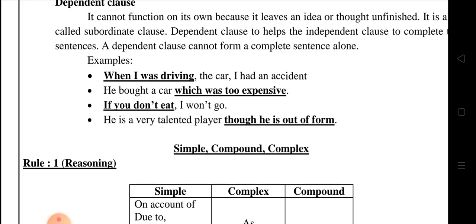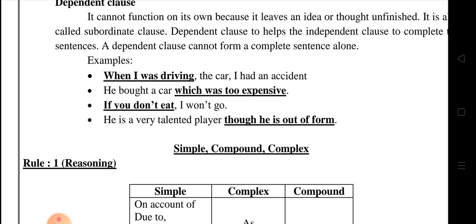In the last few days we have revised the grammar part: simple, compound, complex. In that video we have revised what is a phrase, what is a clause, and then conjunctions, non-finite verb and finite verb. We have seen all these things, right? So what is a phrase? A phrase means a group of words, but it cannot give the full meaning.